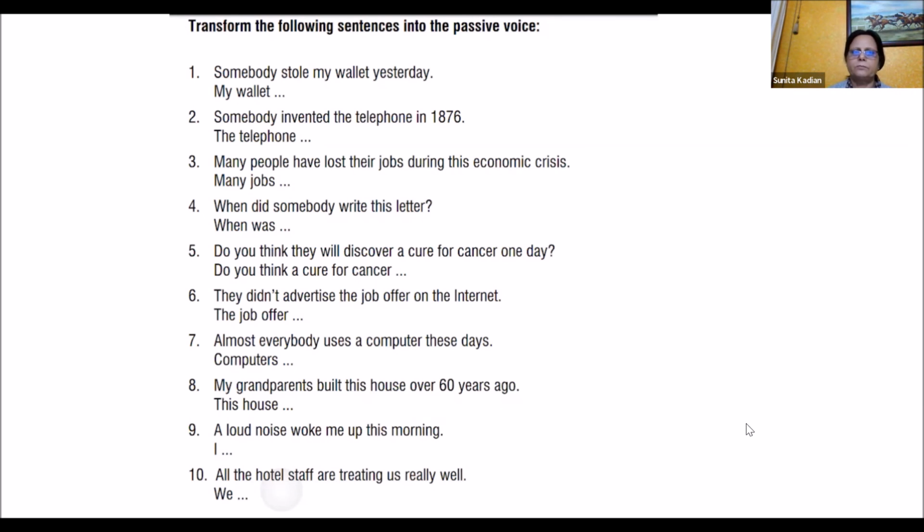My wallet was stolen by someone yesterday. Very good. Dhruvil, second. The telephone was invented in 1876 by somebody. No, you won't say "by somebody." Somebody as the agent is not needed. We don't have to put it. Next one, Disha.